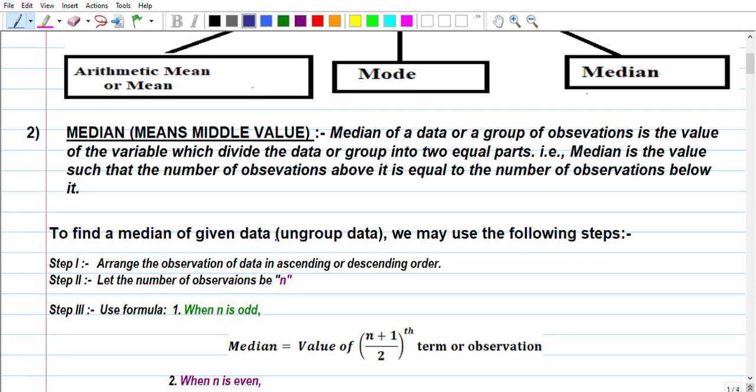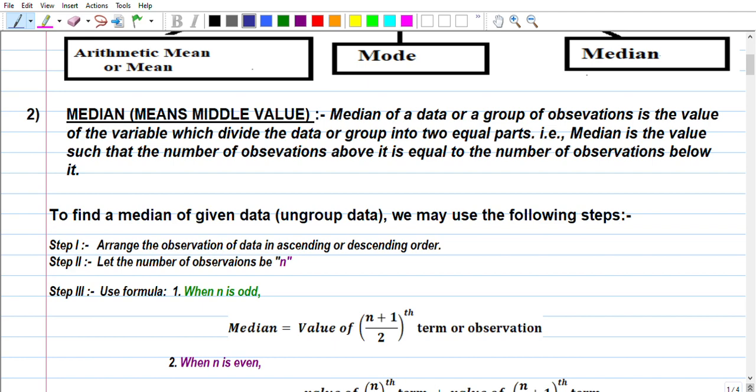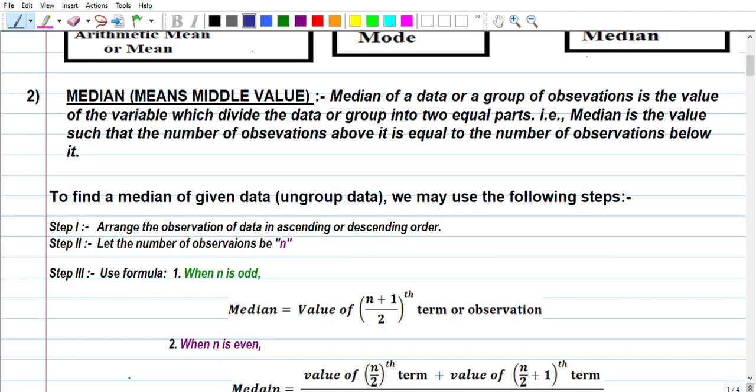So, if n is odd, median equals the value of the (n plus 1) by 2th term or observation. Somewhere it is written observation, somewhere it is written term. So I think we will take it as term. Now the second case, when n is even, that means the number of observations is even. So how will we solve it?